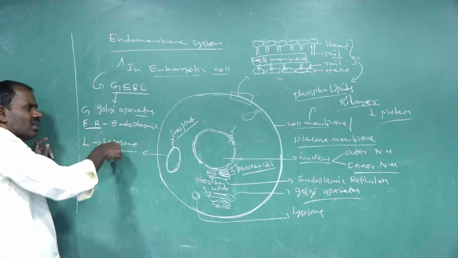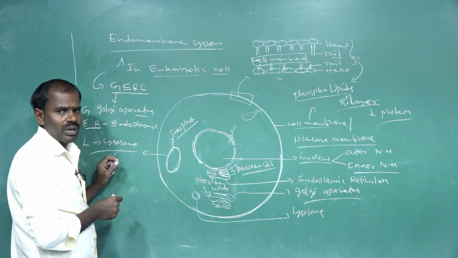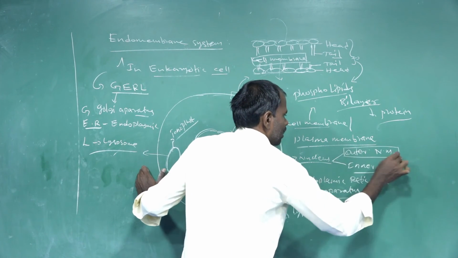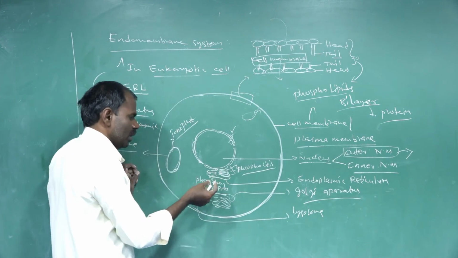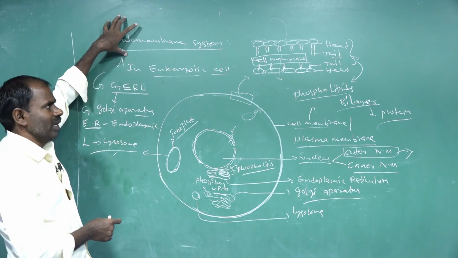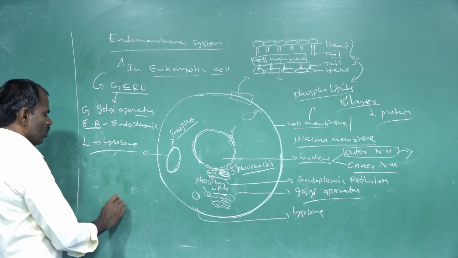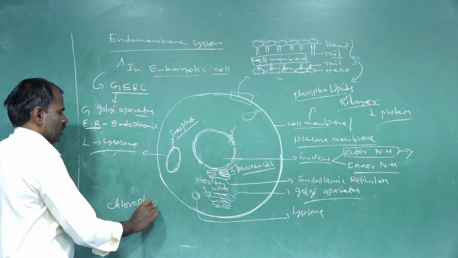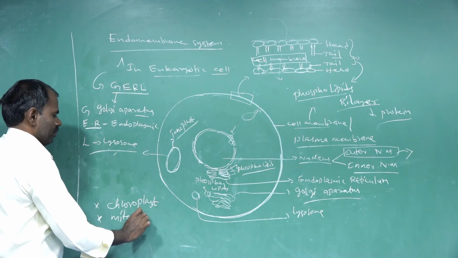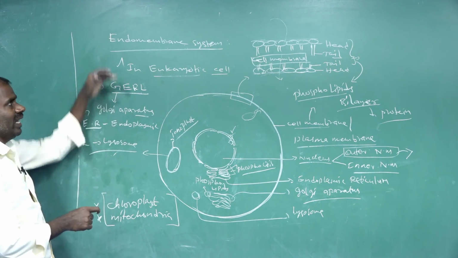These cell organelles originate from the outer membrane of the nucleus, the outer nuclear membrane. This outer nuclear membrane gives rise to the endoplasmic reticulum, Golgi apparatus and lysosomes. These make up the endomembrane system, which is found only in eukaryotic cells. This endomembrane system does not include the chloroplast and mitochondria. These two cell organelles are not involved in the endomembrane system.